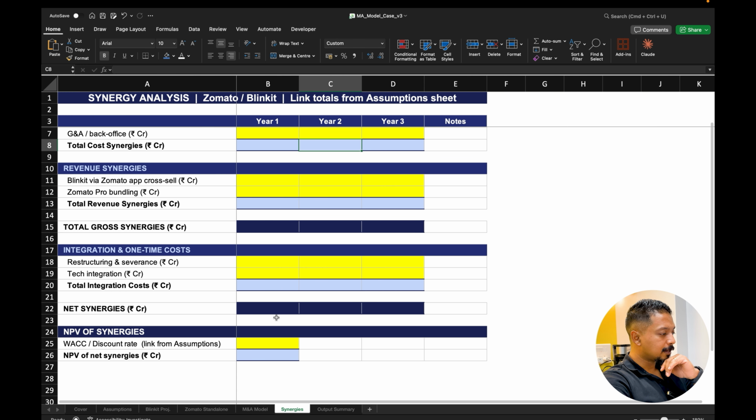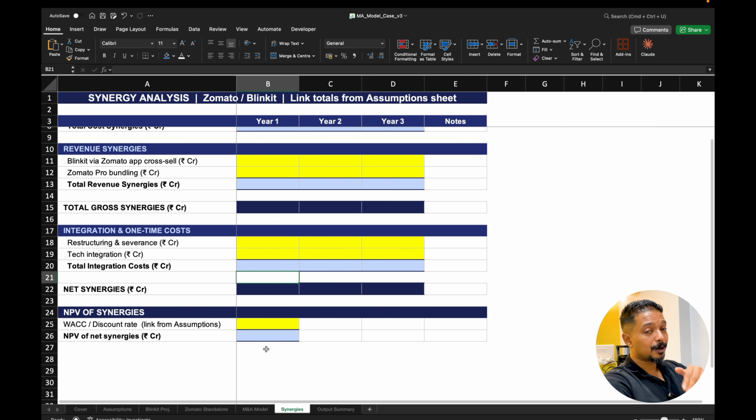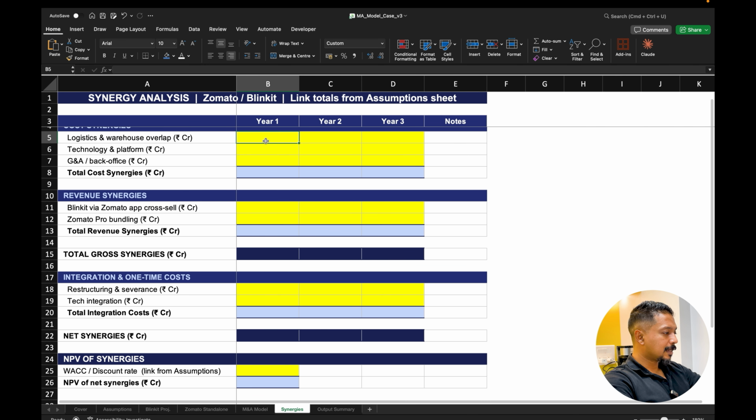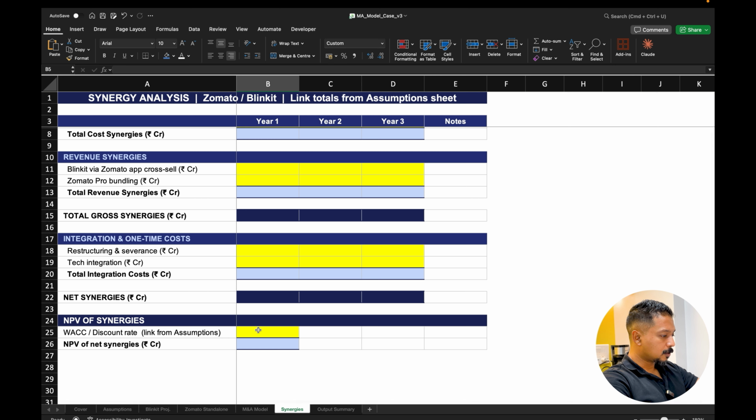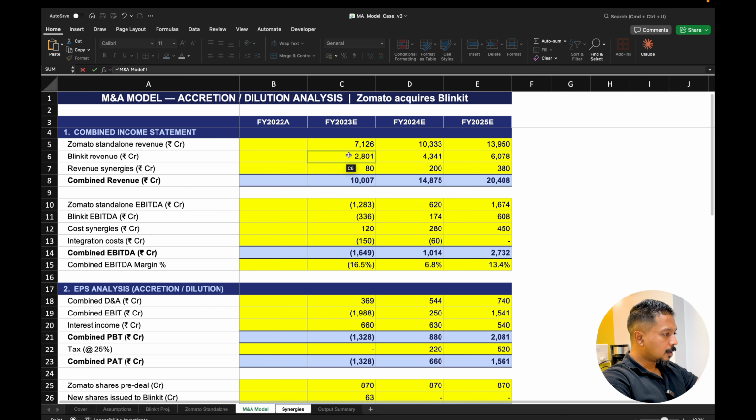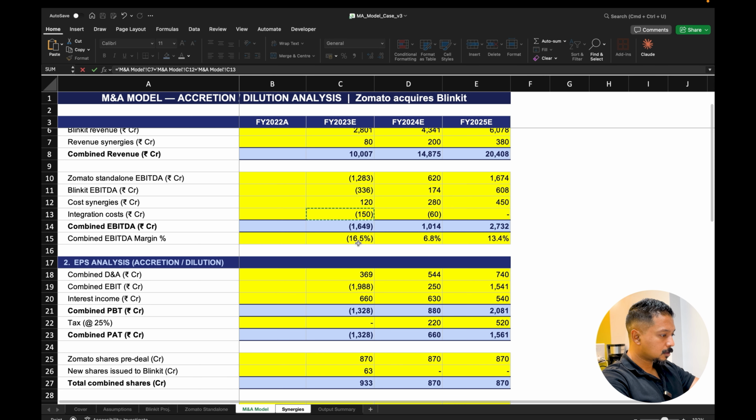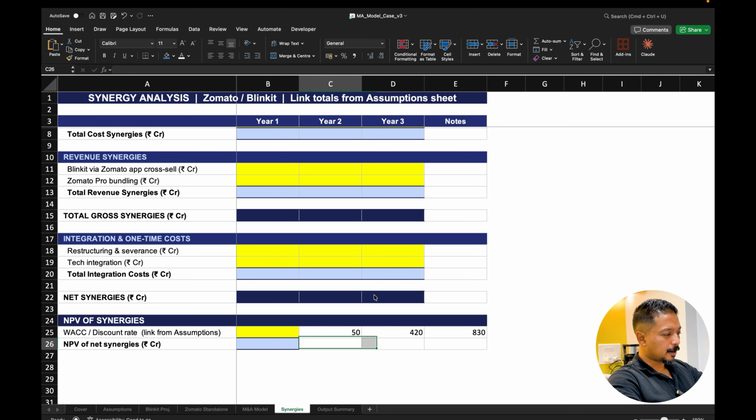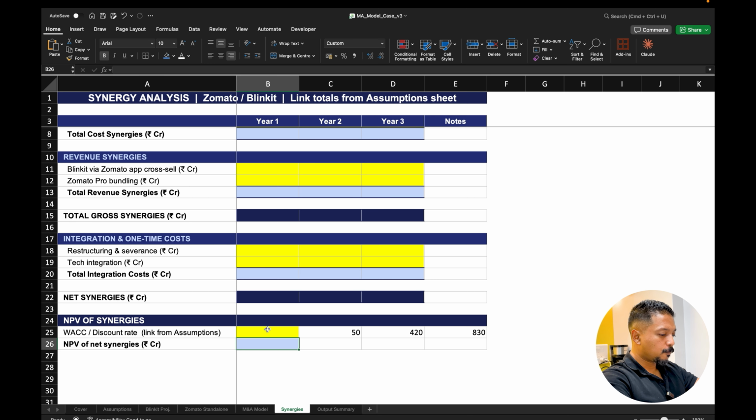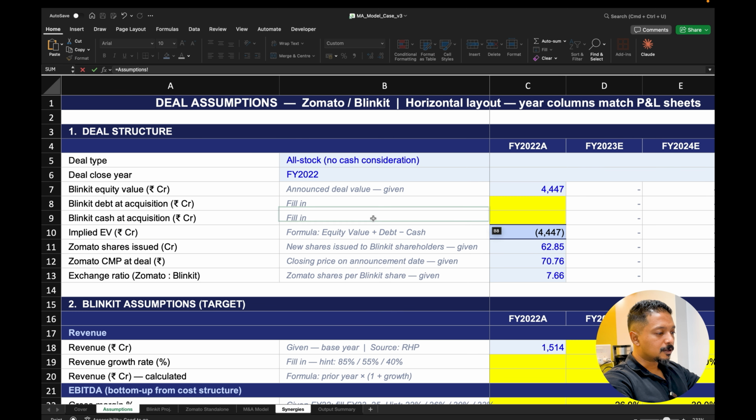What we should do is get the total synergy values, because we want to find out the present value of it, right? So let's take the M&A model and look at the revenue synergies, plus the cost synergies, plus the integration costs. This is basically the actual synergies that we're getting, and then we use a discount rate to find out the present value of these synergies.